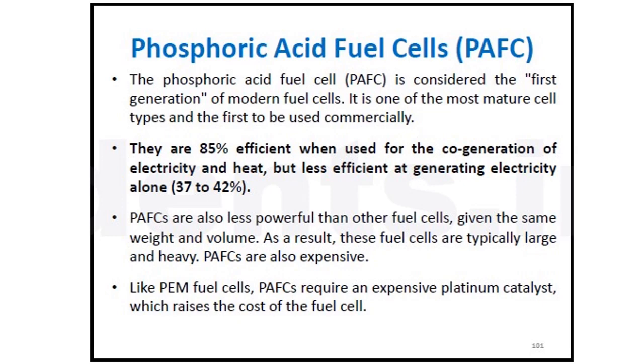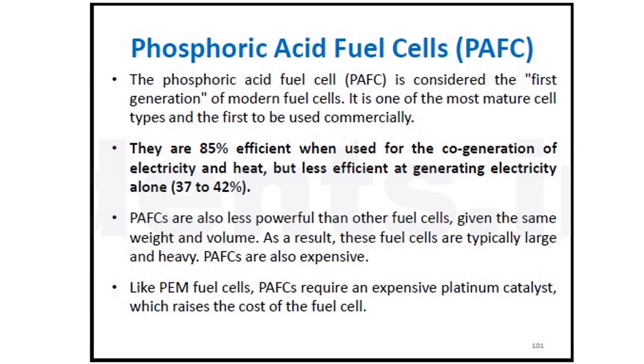Next is phosphoric acid fuel cell, that is PAFC. The phosphoric acid fuel cell is considered the first generation of modern fuel cells, and it is one of the most mature cell types and the first to be used commercially. They are 85% efficient. So compared to alkaline fuel cell and molten carbonate fuel cell, this phosphoric acid fuel cell is much more efficient. The other one was 60% efficiency.